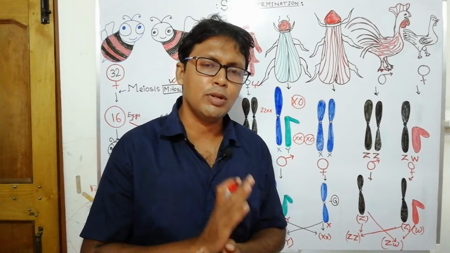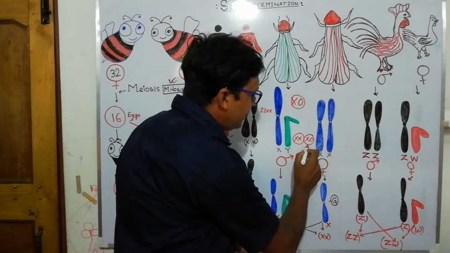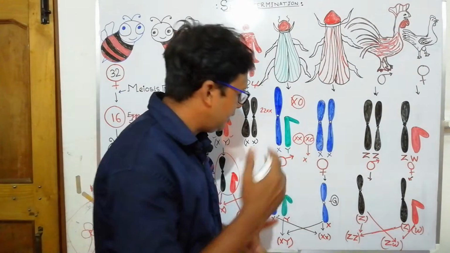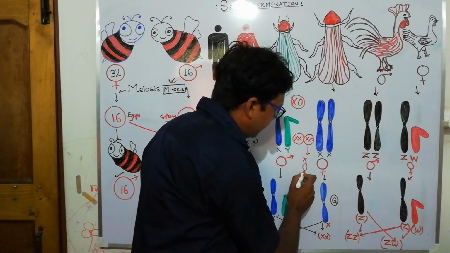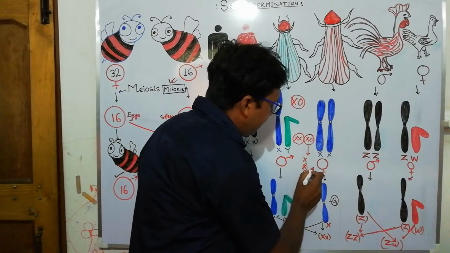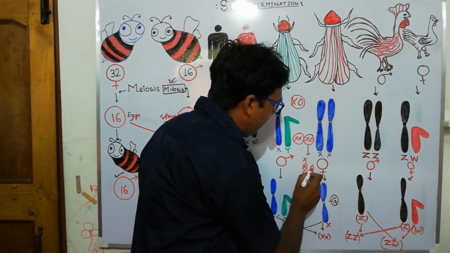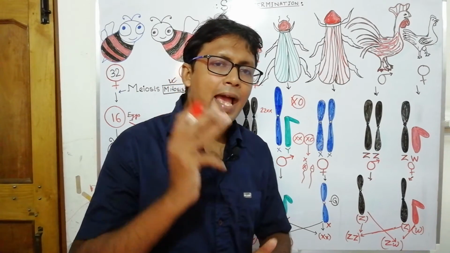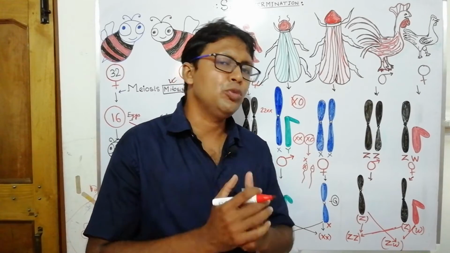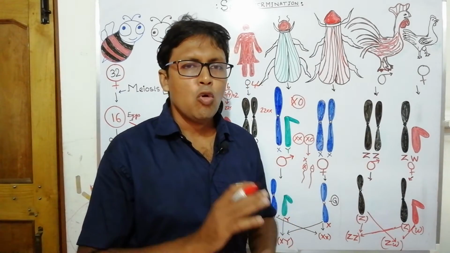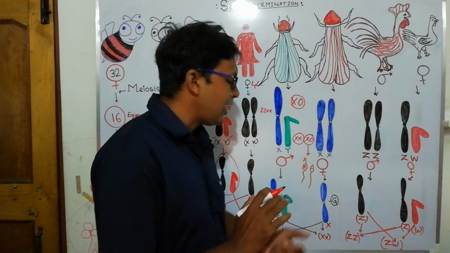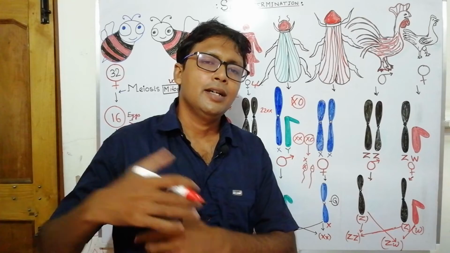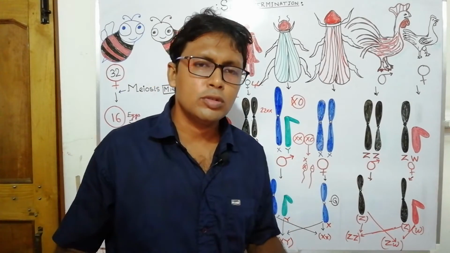Male grasshopper will produce 2 types of gametes, because they will produce either X chromosome containing gametes, that is sperm, or another sperm that does not have any kind of sex chromosome. So one sperm is X chromosome type, another type of sperm is no sex chromosome type.